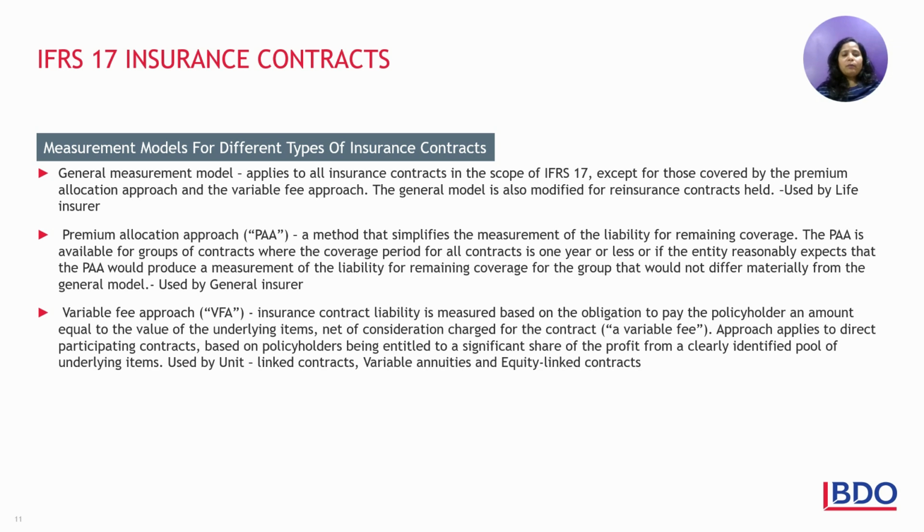The general measurement model largely applies to all insurance contracts which are in the scope of IFRS 17, except where the premium allocation approach or the variable fee approach, which we will look into, applies. This is also adopted by reinsurance because it is quite straightforward, and it is used by life insurance. In life insurance, because it is entered into for the long term and the benefits flow over a period of time, this is the model built to recognize income over the period of time. Now, this is the biggest difference compared to IFRS 4, which was the existing standard.